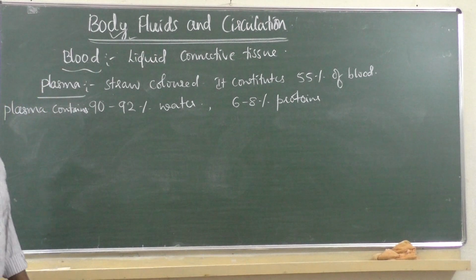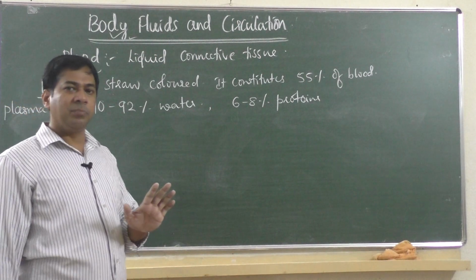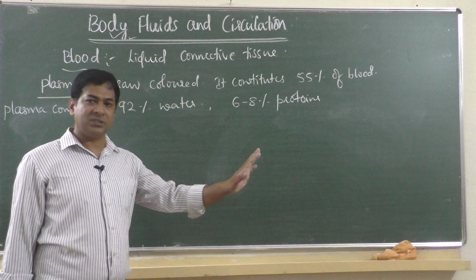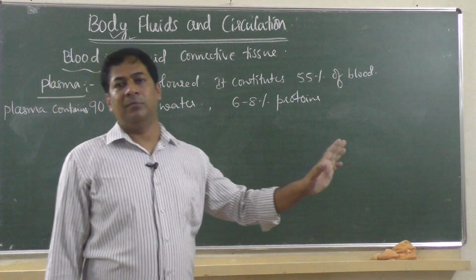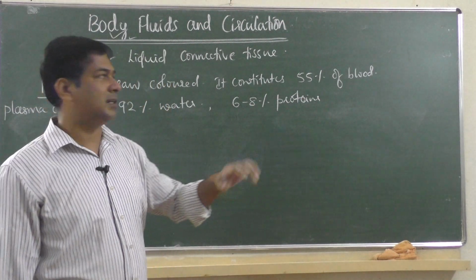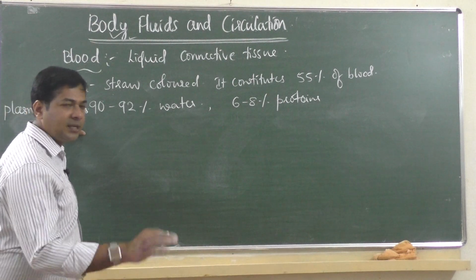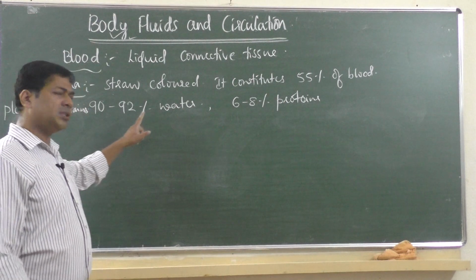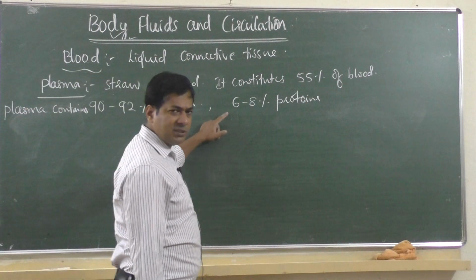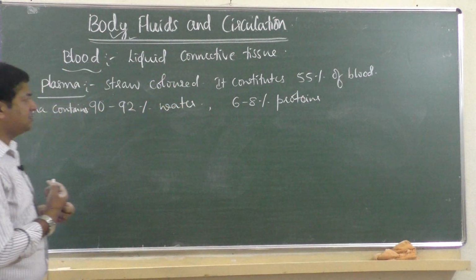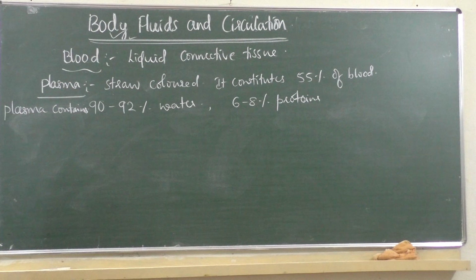As we discussed, 55% of the blood is only plasma, 45% is formed elements, that is RBCs, WBCs, platelets. So what does plasma contain chemically? 90 to 92% only water, 6 to 8% proteins it contains.